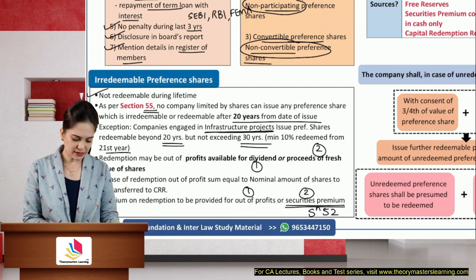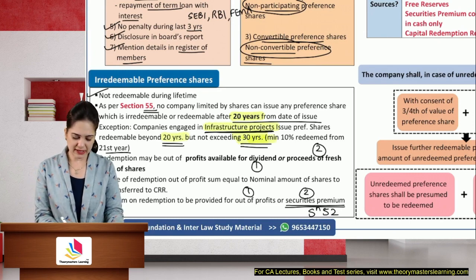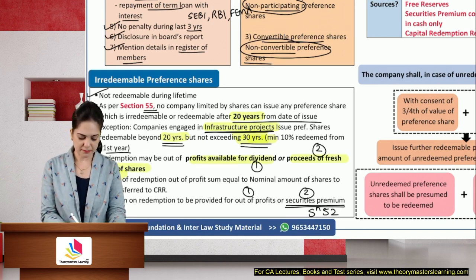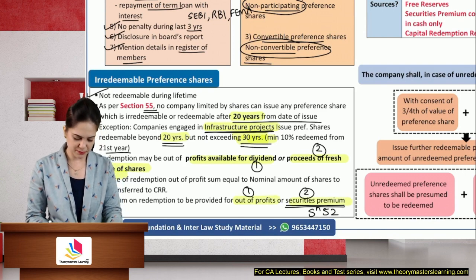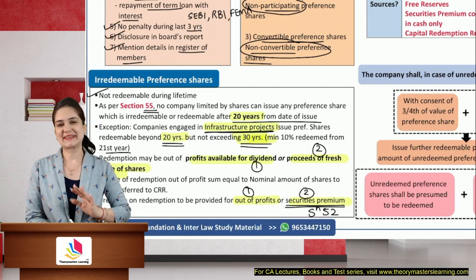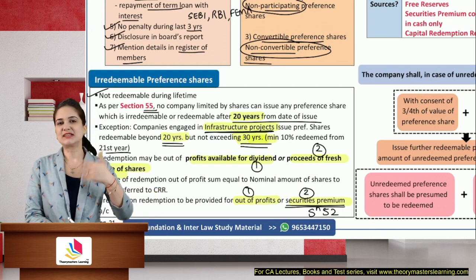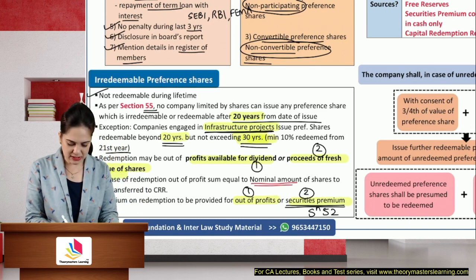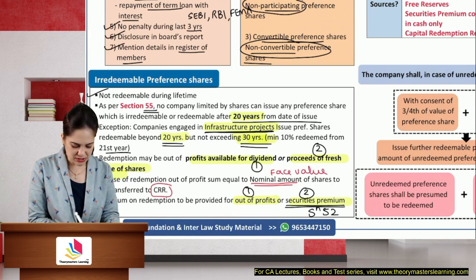So yes, you can redeem them not after 20 years, but in case of infrastructure project beyond 20 years but not beyond 30 years, you may redeem them out of profits available for dividend or fresh issue. For premium, you can give profits or securities premium. In case of redemption out of profit, you are using profit which actually was kept for the creditors, so they are scared. See, redemption means repayment of capital. Creditors are scared. So an amount equal to the nominal amount, that is the face value of shares, will be transferred to CRR, and this CRR will be available only for my creditors.